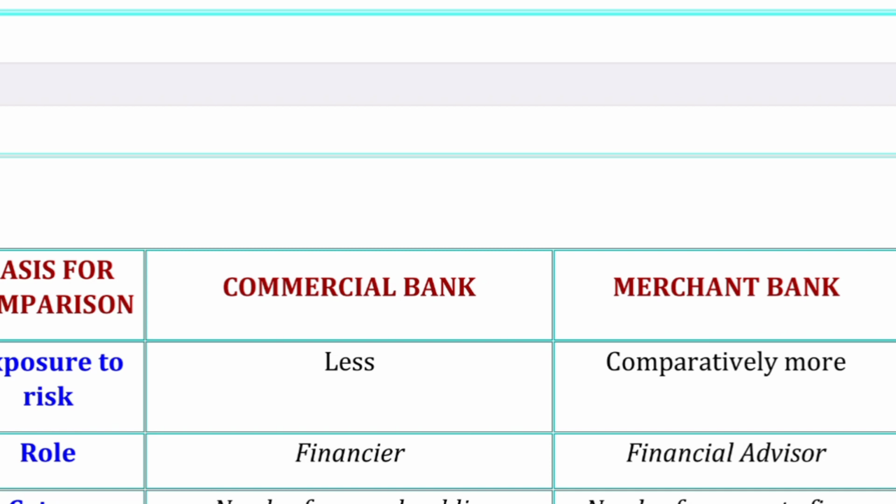These are the common terms included under the merchant bank. So you can say that merchant bank is riskier than the commercial bank because of these things.